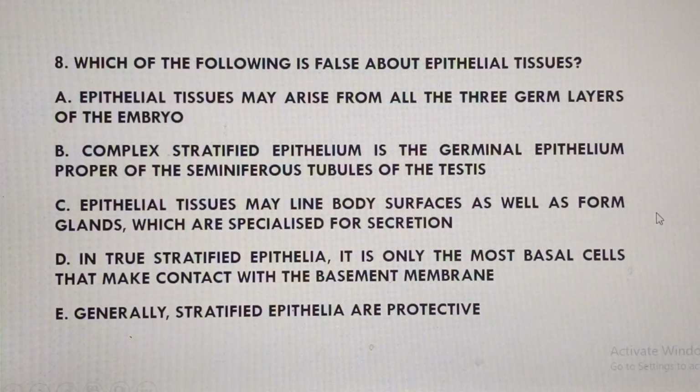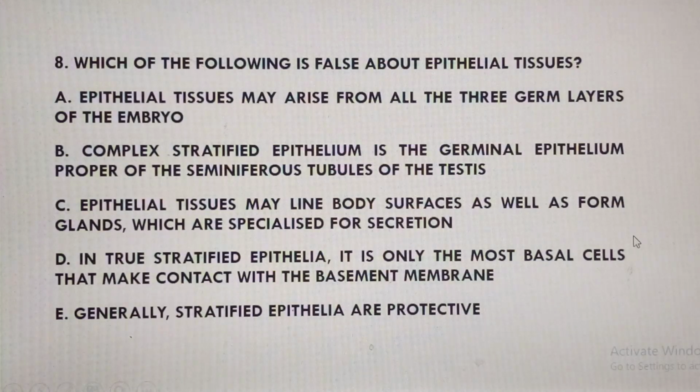Option C says epithelial tissues may line body surfaces as well as form glands which are specialized for secretion. So epithelial cells are doing two things: either they line or cover surfaces, external or inner surfaces, as well as their orifices, or they may grow downwards and form what we call glands, which are important in secretion.